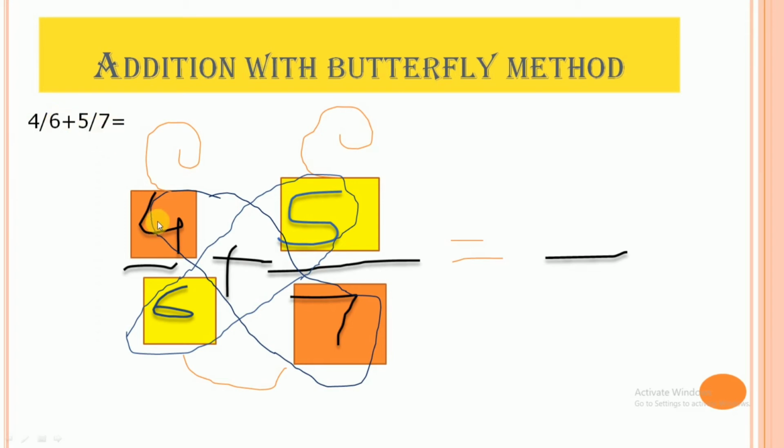We would write 4 by 6 plus 5 by 7. Now we would draw a wing of the butterfly along the diagonals like this. We would draw a wing along the 4 and 7, and on the other side we would draw another wing of the butterfly along the other diagonal, that is 5 and 6.